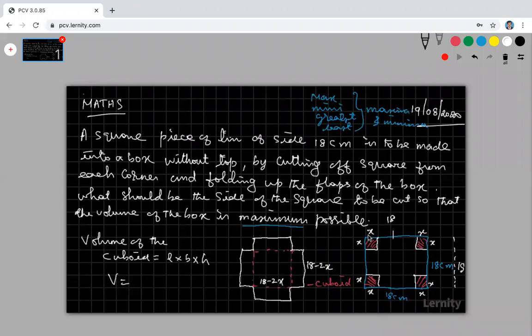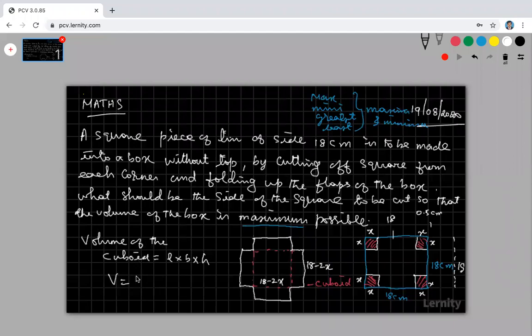So sir, can I take only 0.5 centimeters? My x, the side of the square, is 0.5, sir. Okay. If you take 0.5, your volume will not be maximum. If you take 1, that also will not be maximum. So then how can I find it, sir? Apply the maximum minimum procedure. So first of all, find your volume.